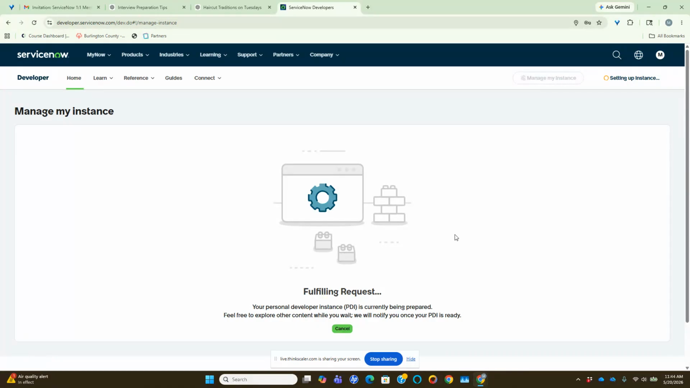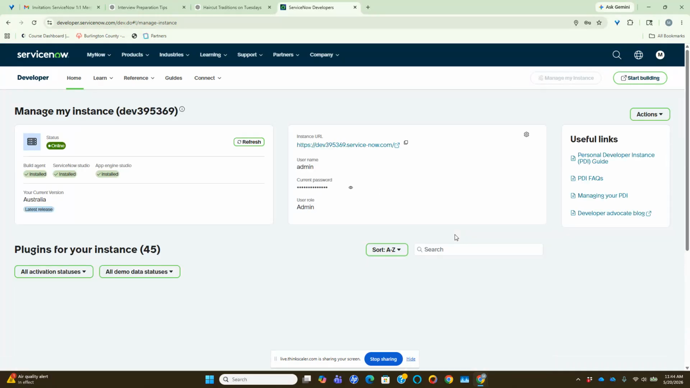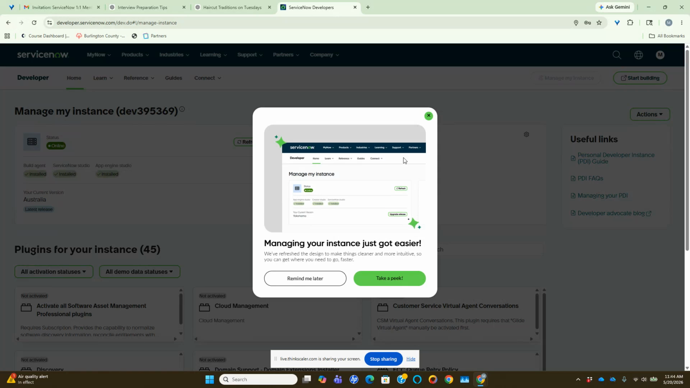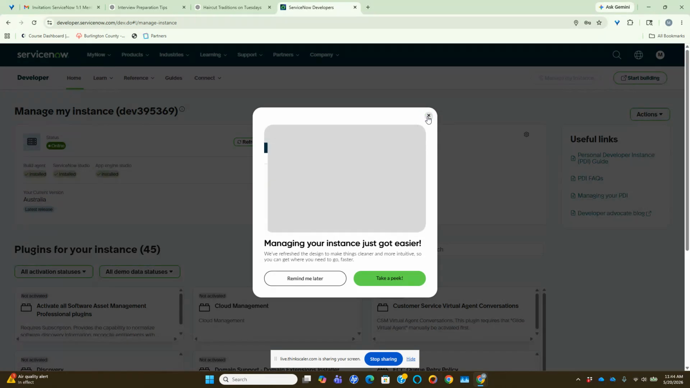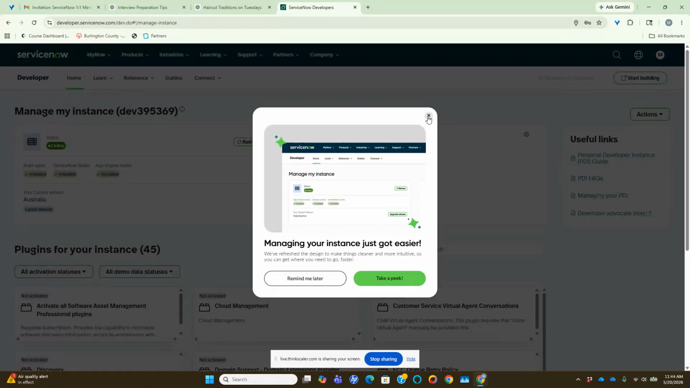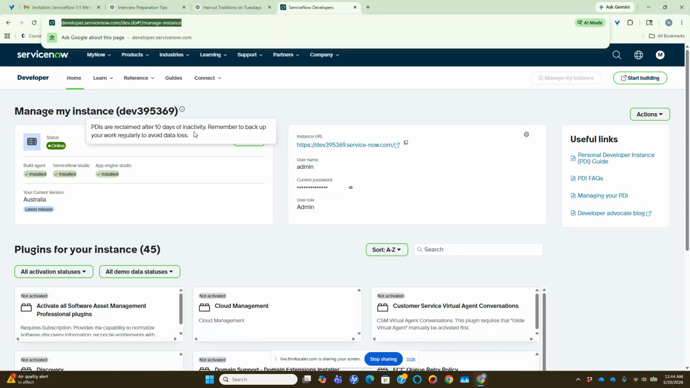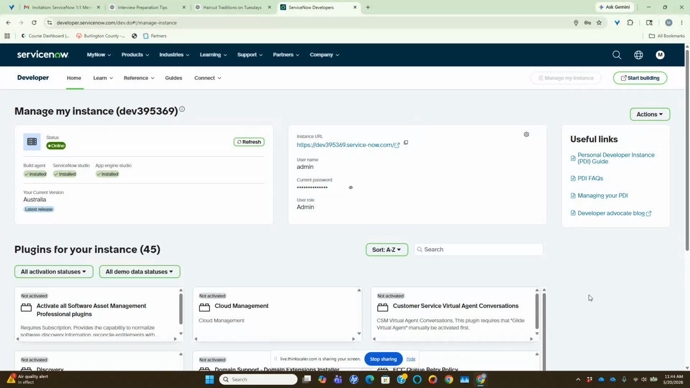So that's good, the instance is ready now. You can click on the link. Which link? The instance URL is there. You can click on that. You can directly click on that, so it will redirect you to the next page and open the instance.